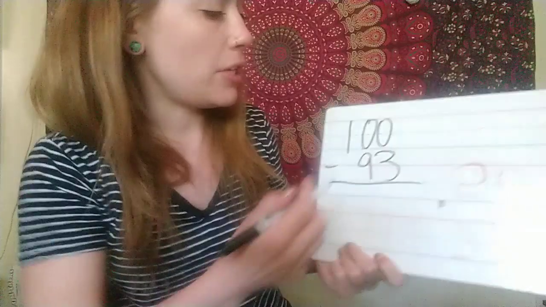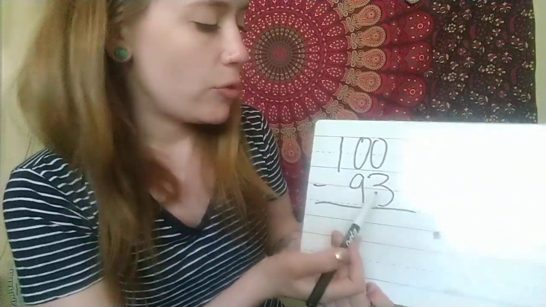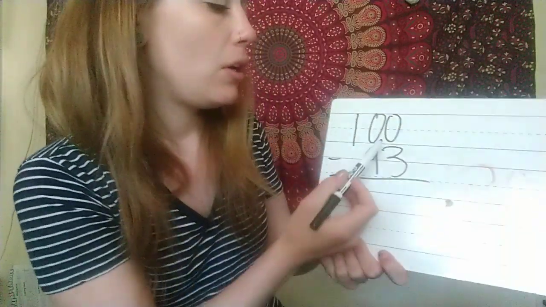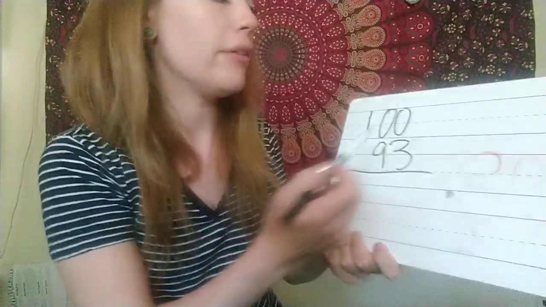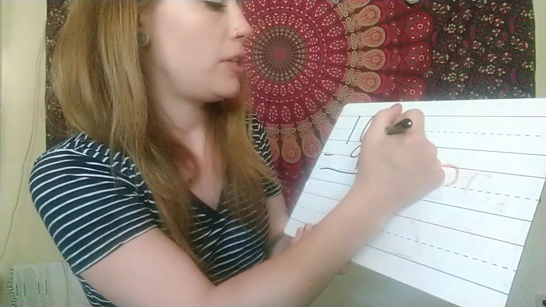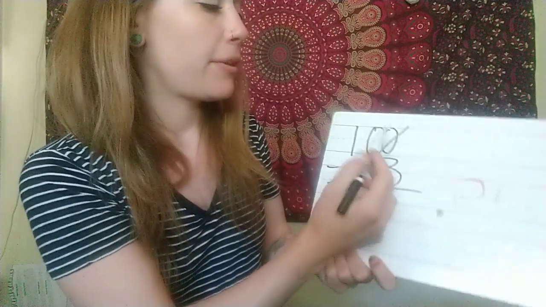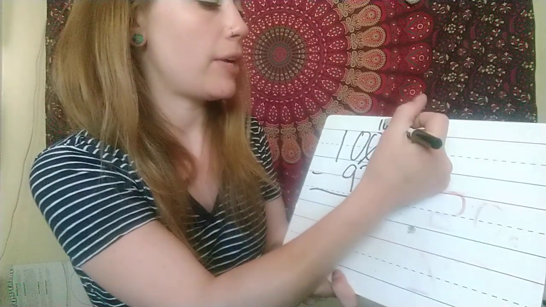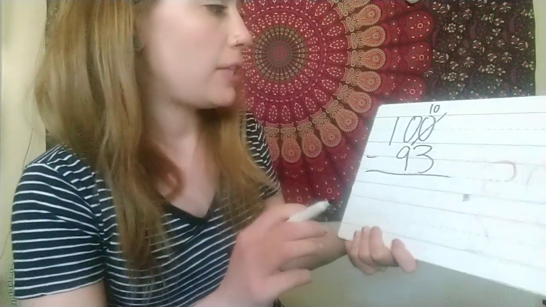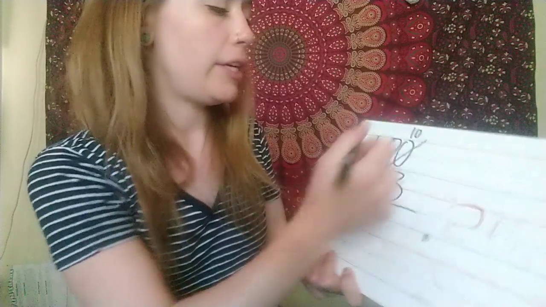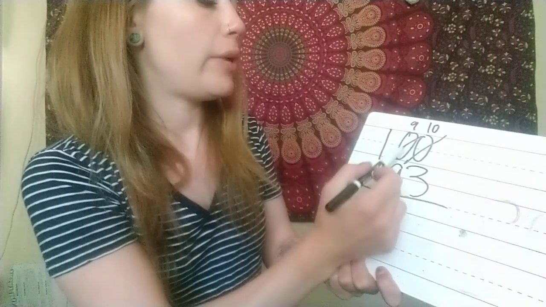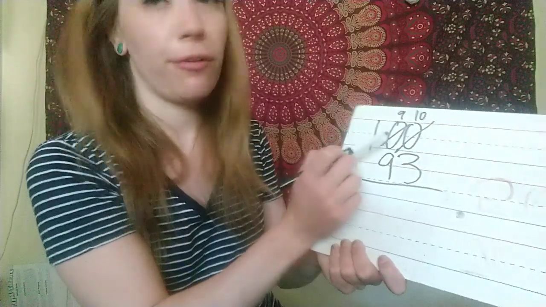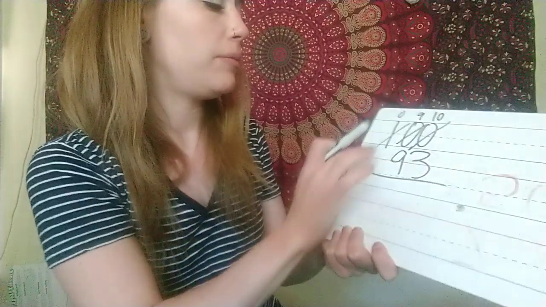And when we do this, we can't take 3 away from nothing. So we have to borrow from over here, but this is also a 0. So this is what we're going to do. Ready? This still turns into a 10 because we're adding 10. And then this is going to be a 9. And because we couldn't take 9 away from nothing also, we have to take away from this 1.